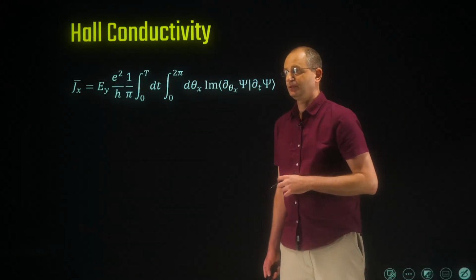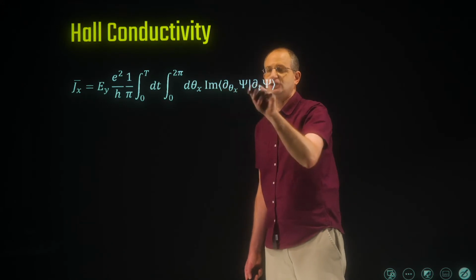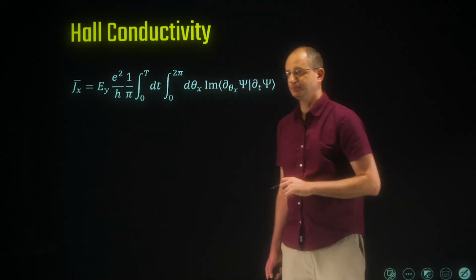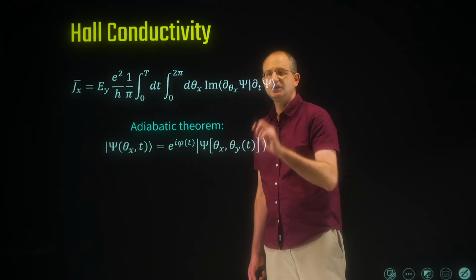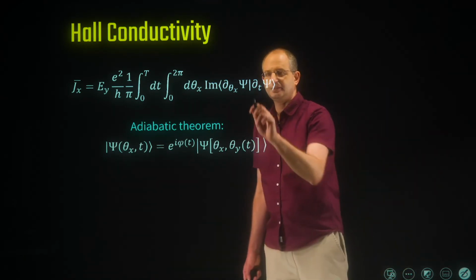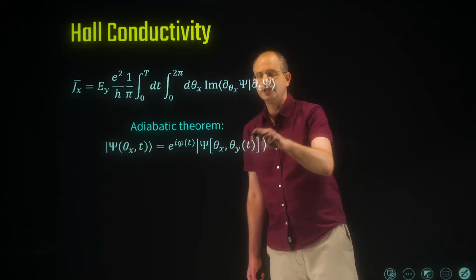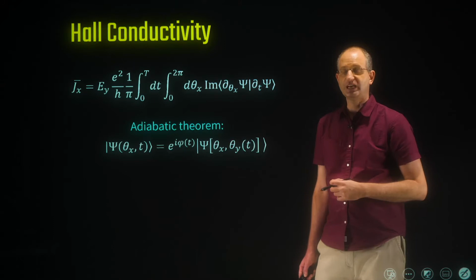So here's our current again, with this imaginary part of the overlap of two derivatives. Now, because of the fact that our electric field is very small, that means that theta y, whose derivative is equal to the electric field, is changing very, very slowly as a function of time.